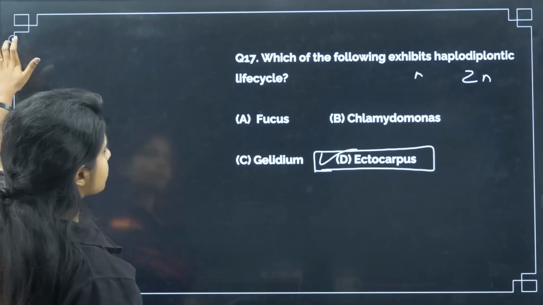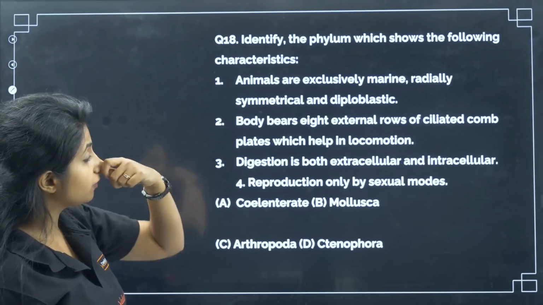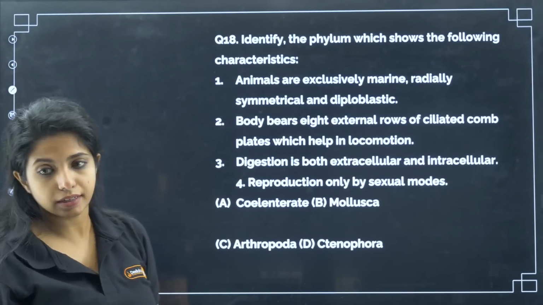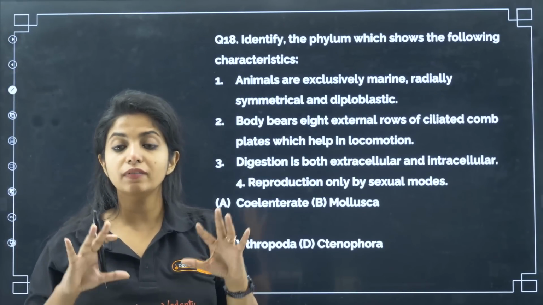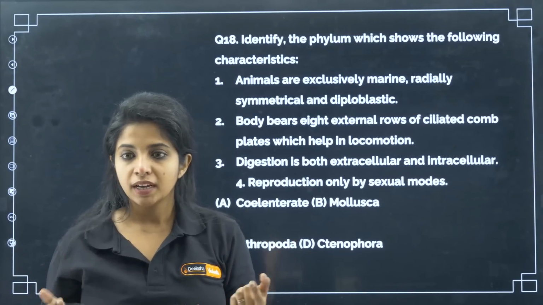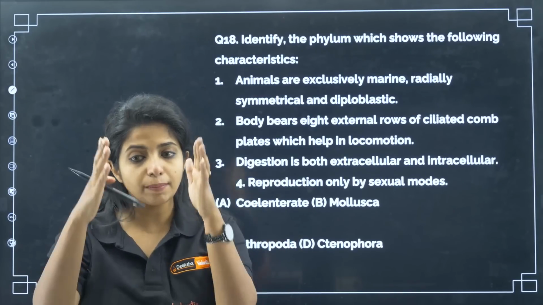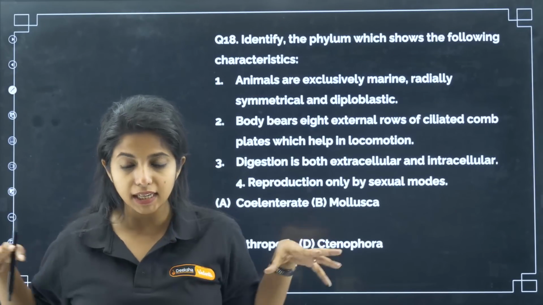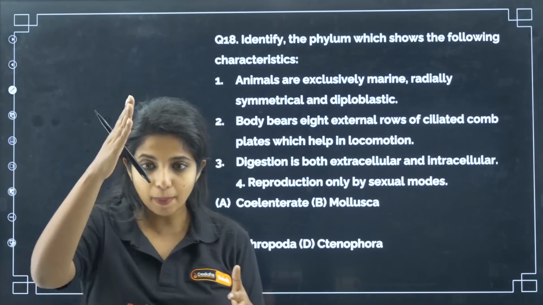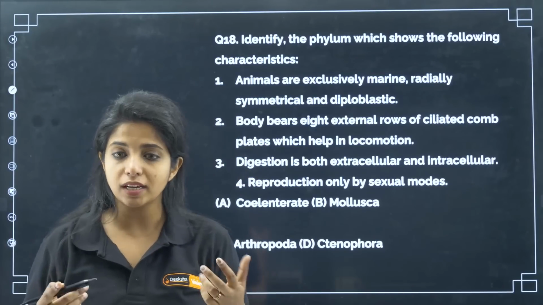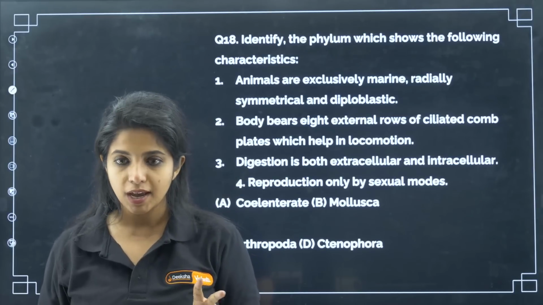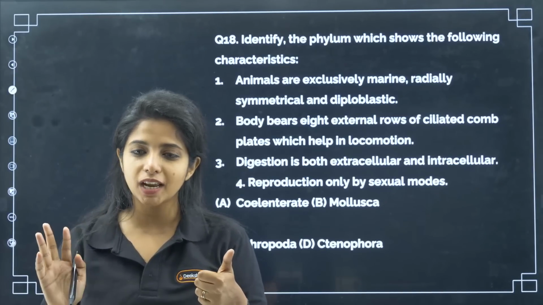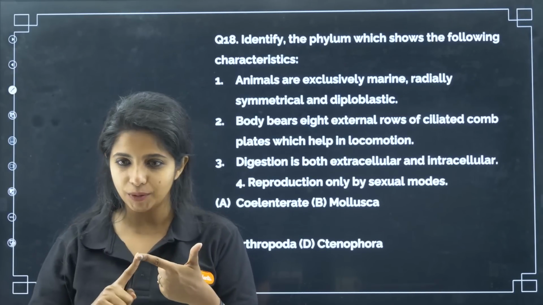D becomes your answer. Next, identify the phylum which shows the following characteristics. Animals are exclusively marine, that means they stay in salt water. They are radially symmetrical, that means they can be cut into equal halves from any particular point which passes through the center. And they are diploblastic, that means they have 2 germinal layers. What are the 2 germinal layers? In diploblastic animals, ectoderm and endoderm.